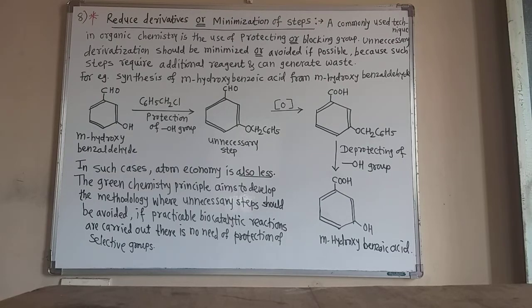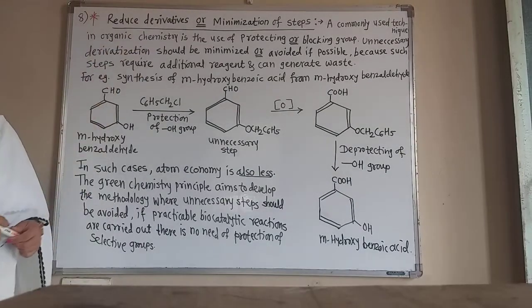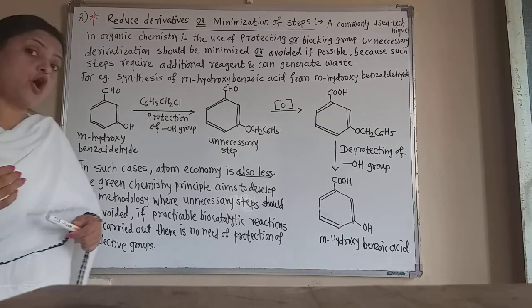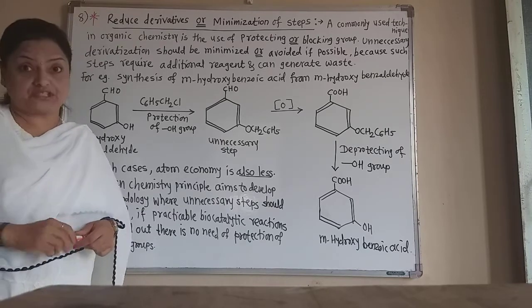We are learning the 12 principles of green chemistry, in chapter number 16 of 12 science, green chemistry and nano chemistry. Now up to the 7th principle of green chemistry we learned yesterday. Now this is the 8th principle of green chemistry, that is reduce derivatives which are formed in the intermediate steps